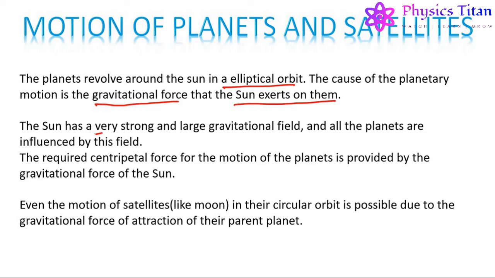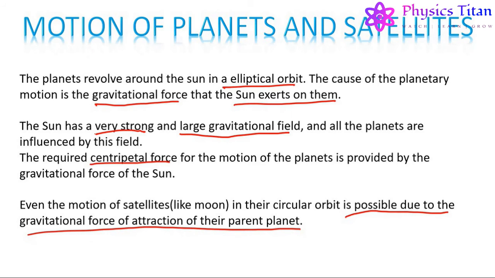The sun has a very strong and large gravitational field, and all planets are affected or influenced by this field, and the required centripetal force for the motion of the planets is provided by the gravitational force of the sun. Even the motion of satellites like moon of the earth in their circular orbit is possible due to the gravitational force of attraction of their parent planet.